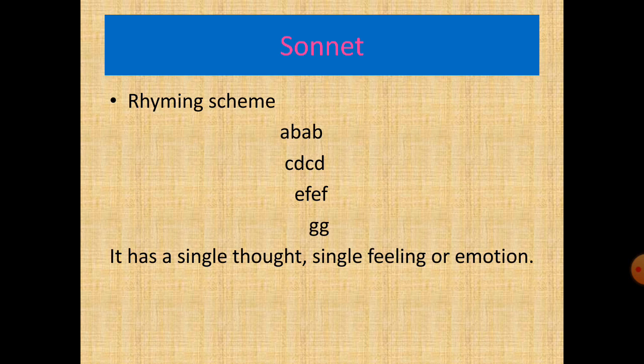So here you can find that it has a single thought, single feeling, or the same emotions. Thus, these quatrains are separate, but the thoughts are the same. The emotions are the same. The feelings are the same.